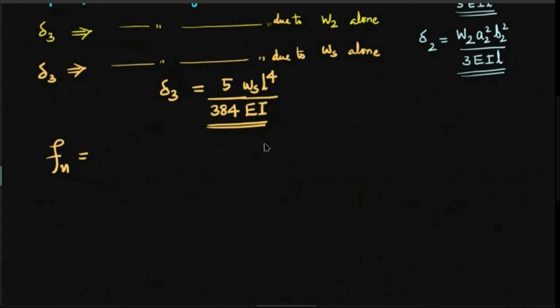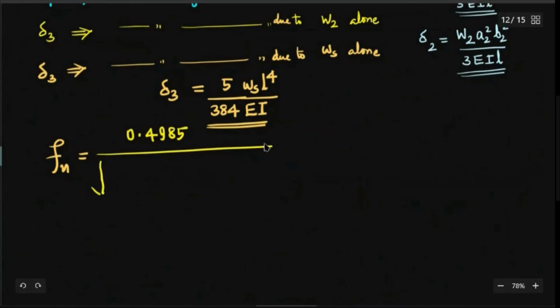That multiplied by 60 will give you the revolution per minute. So when you take Fn into 60, that will give you the whirling speed. The whirling speed in revolutions per second is equal to the natural frequency of transverse vibrations of the shaft with the two rotors in this case. Of course, you have to consider the mass of the shaft also. So Fn is equal to 0.4985 divided by the square root of delta 1 plus delta 2 plus delta 3.